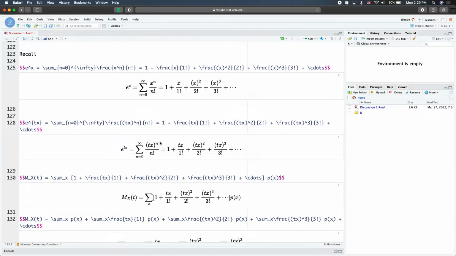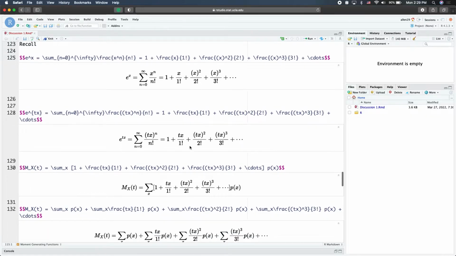What we have in the moment generating function is e to the tx, so we just replace the x in the numerator with tx, and all the other terms are updated like this. Now we have this term rewritten as a summation.